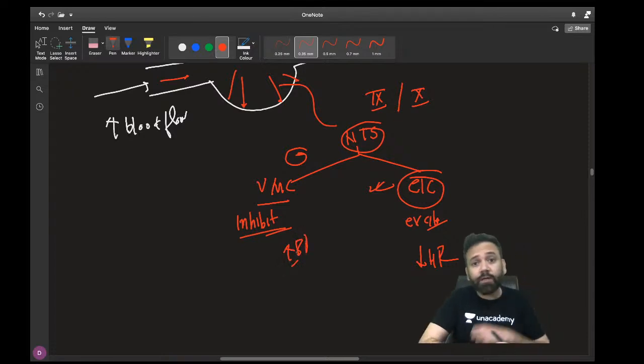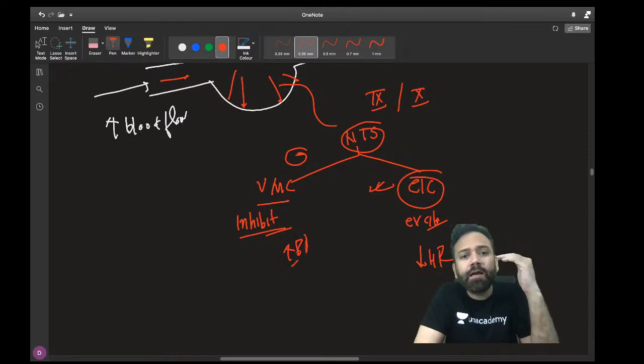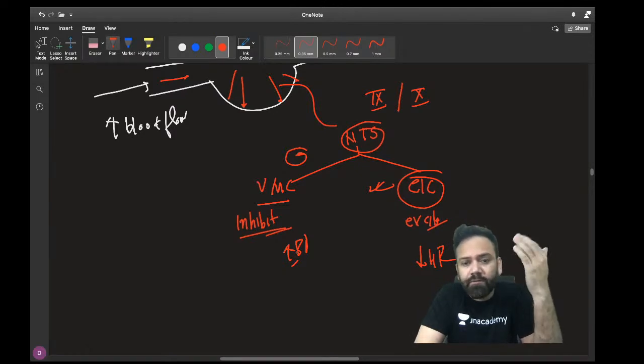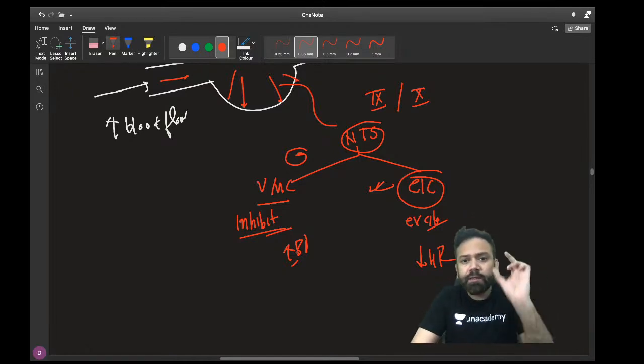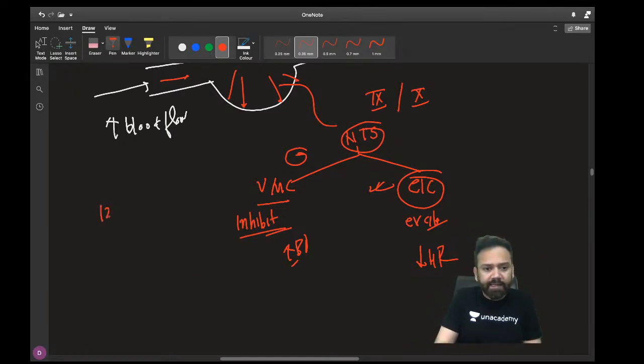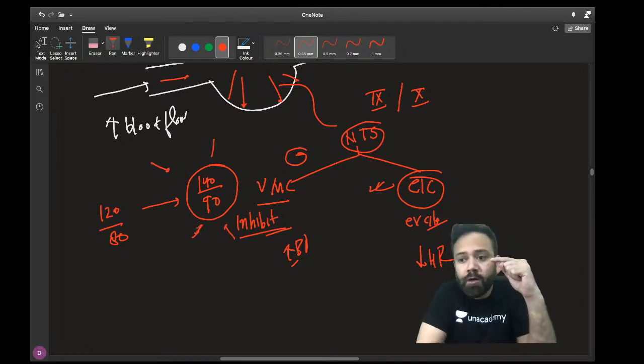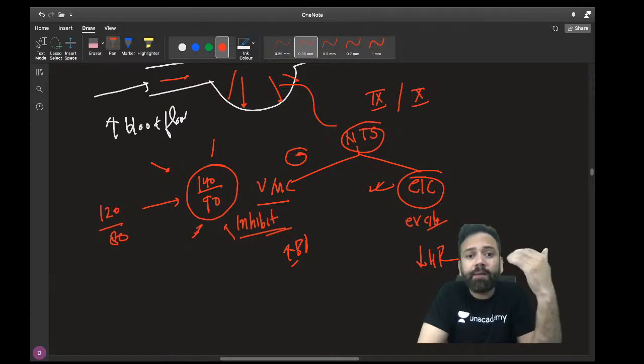One thing you need to understand: in people who have chronic hypertension, there is resetting. For example, every center can be reset, like your hunger center and satiety center. So in someone with chronic hypertension, the values can be reset. If you have chronically elevated blood pressure, the reset will be 140 by 90. The body will try to make this normal. This will be the new normal for the patient with chronic hypertension.